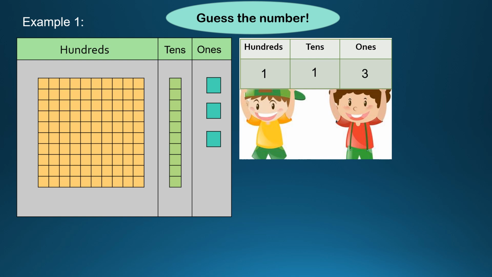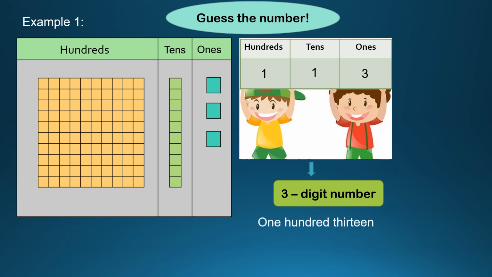There are 3 houses, hundreds, tens, ones, and there are 3 digits. So what do we call it? So we call it a 3-digit number. Now how do we read this number? 113. That's how we read a 3-digit number.